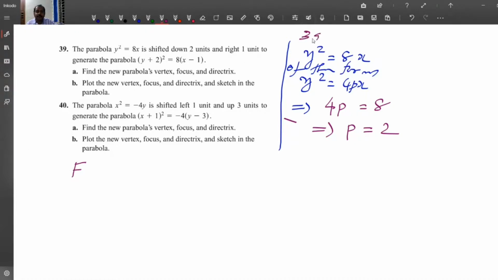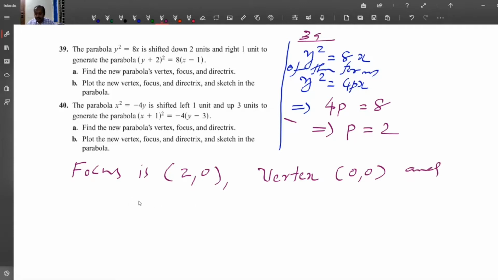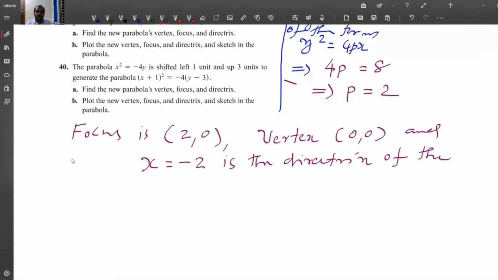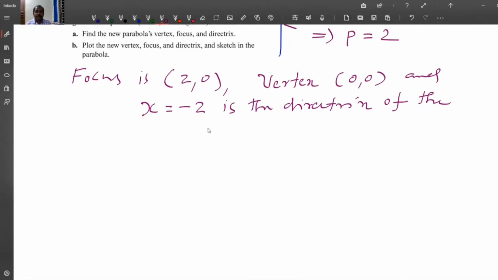The focus is (2, 0), the vertex is (0, 0), and x equal to minus 2 is the directrix of the parabola y square is equal to 8x.